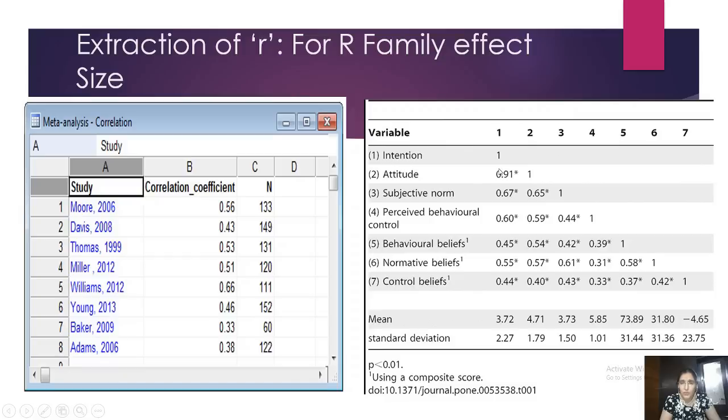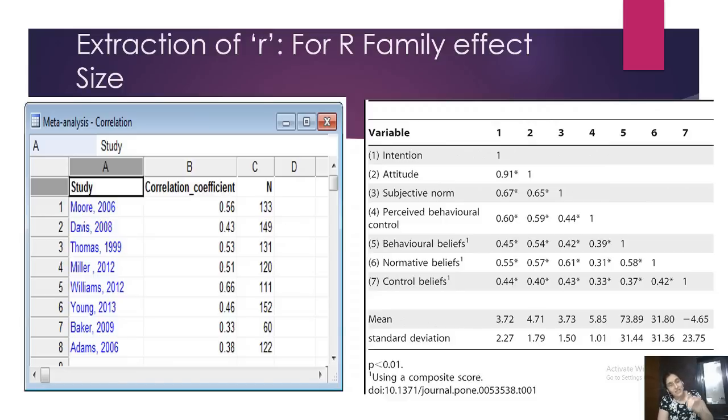So what will you do? And look at it, it's to be done very systematically, by the way. You will pick up from all 31 papers just this value. Which value? Attitude and intention. That's it. We are not working on the rest of the values. For one meta-analysis input table, I will be taking only attitude and intention from 31 papers, and putting it into this Excel sheet on the left.